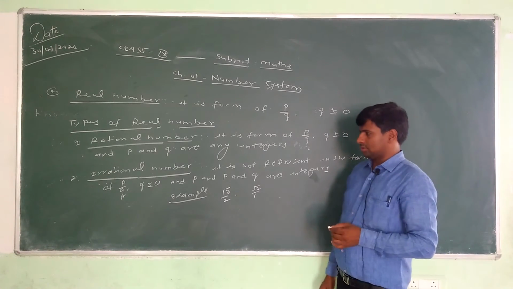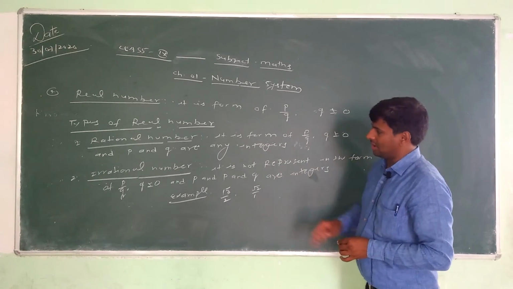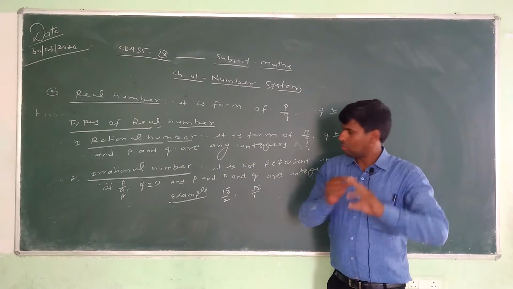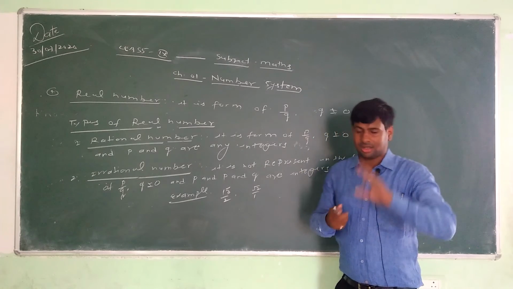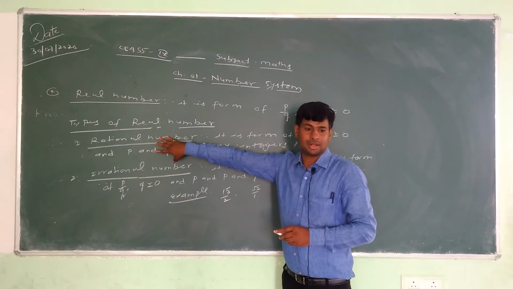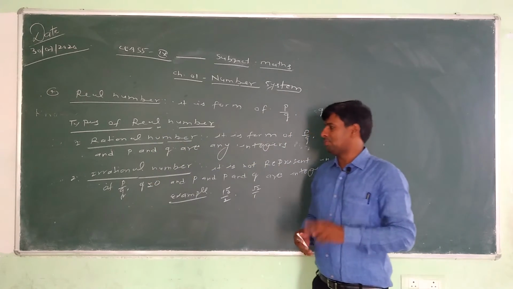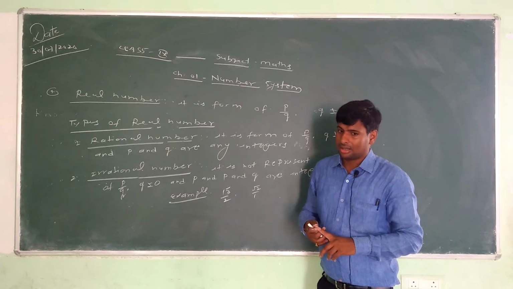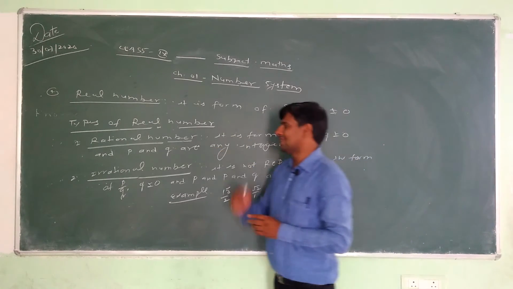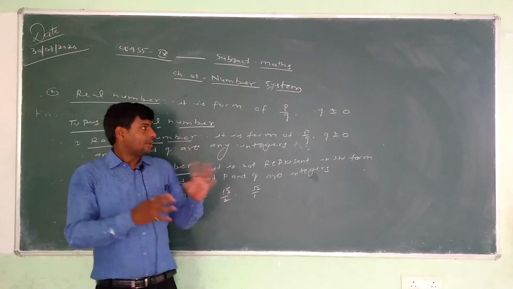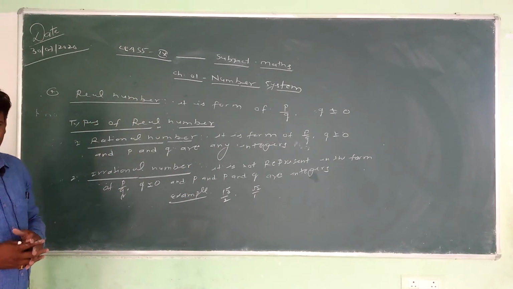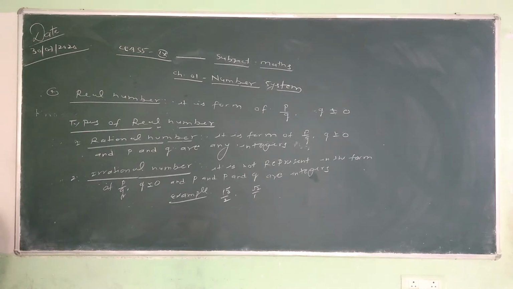So overall, rational numbers have two conditions: terminating, and non-terminating but repeating, and irrational numbers are non-terminating and non-repeating. Then we explain this number system by drawing a flow chart. How can we explain? Then see.